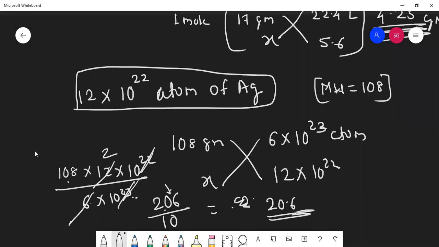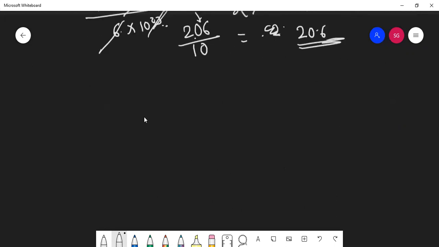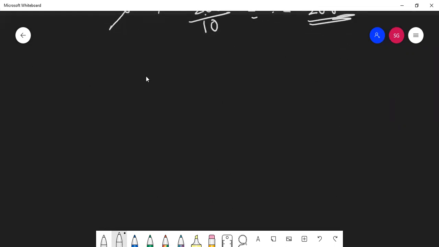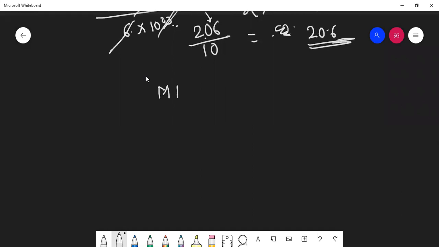Okay, last concept, students, one last concept, only 5 minutes. You know what is the difference between molecular formula and empirical formula, correct? Suppose benzene is given to you, C6H6. What is its empirical formula? CH. Empirical formula is nothing but the simplest whole number ratio.